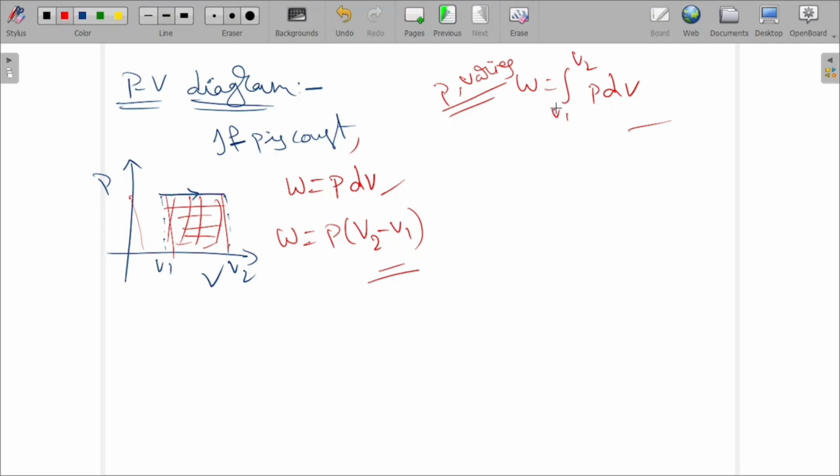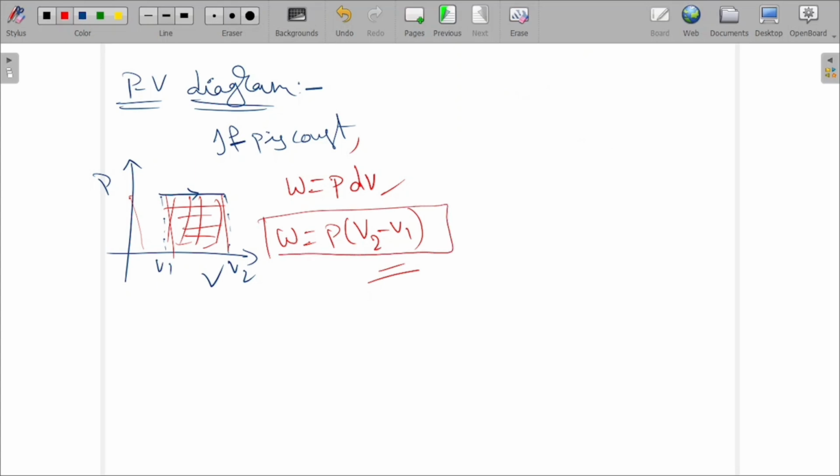What will happen when the pressure changes? Then it is the integral of P dV from V1 to V2. We will discuss this a little later again. For now, W equals P(V2 minus V1).